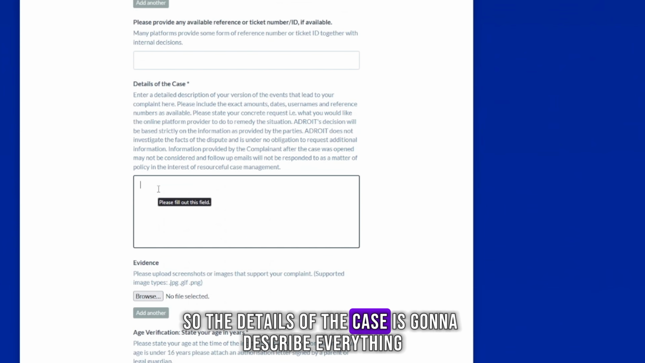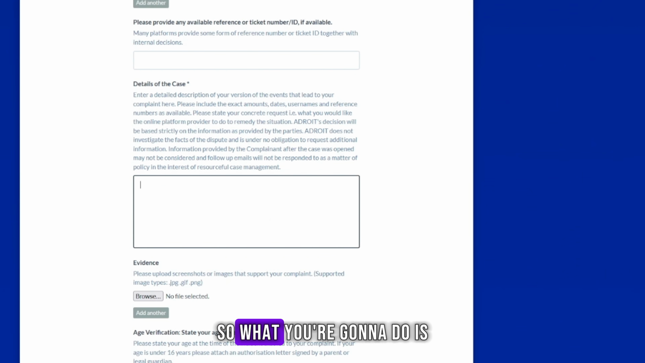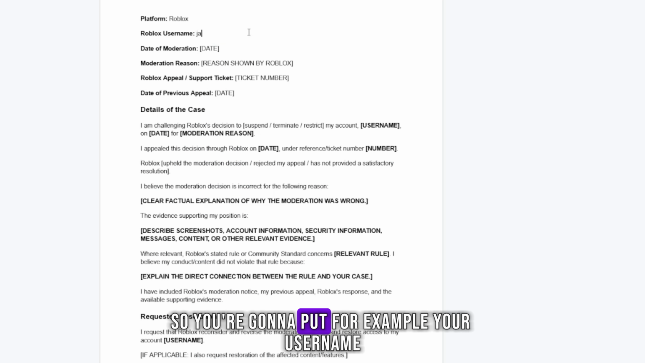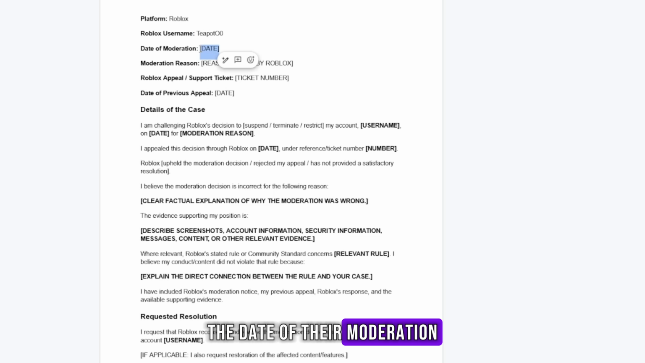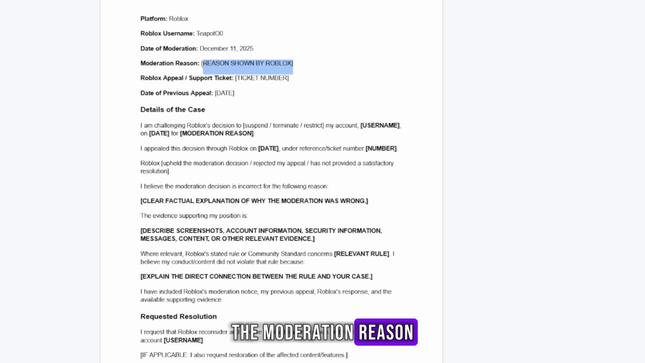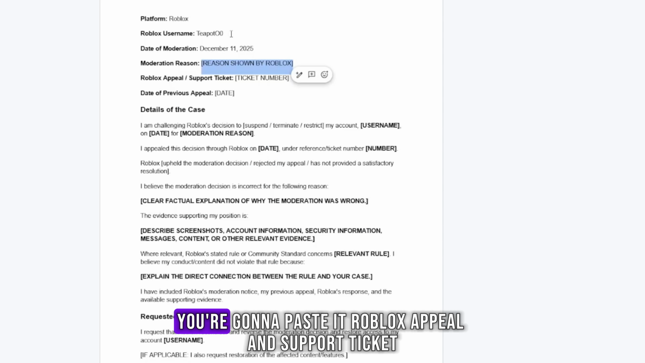So the details of the case is going to describe everything here. What you're going to do is head on to my document. This is the document that you're going to want to submit as details of your case. So you're going to put, for example, your username, the date of the moderation. Let's say it was December 11th, 2025. The moderation reason: you're going to go back to your ban and paste it.